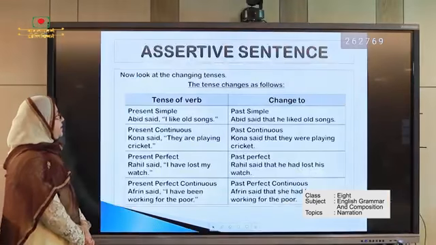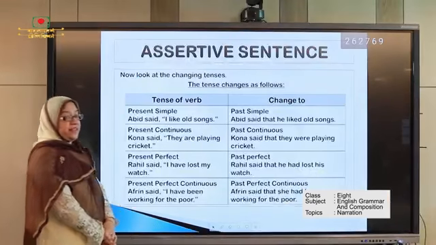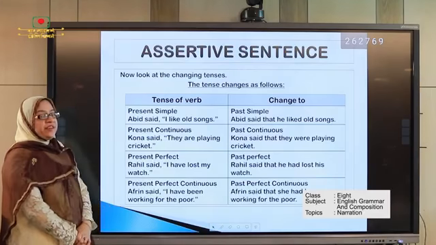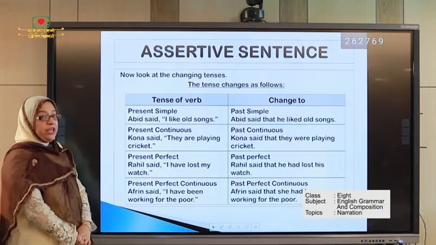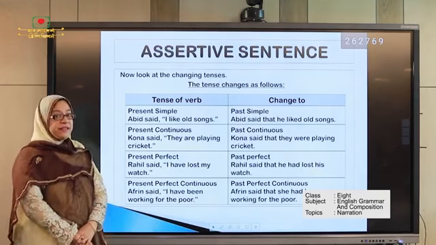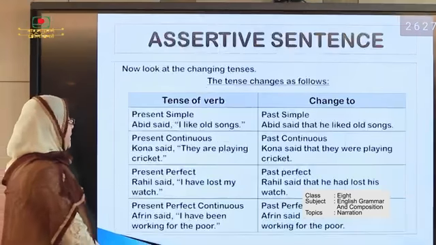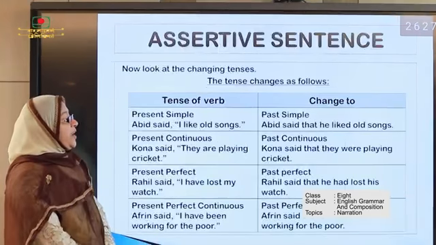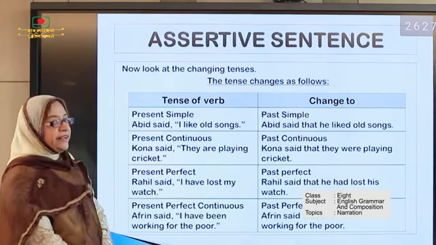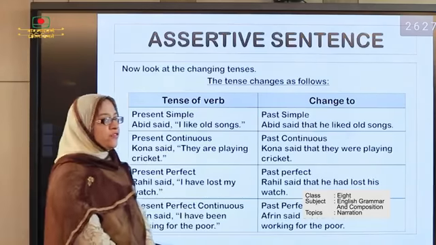Now look at the changing tenses. The tense changes as follows. Present simple turns into past simple if the reporting verb is past tense. So look at the example, Abid said, I like old songs. It becomes, Abid said that he liked old songs.